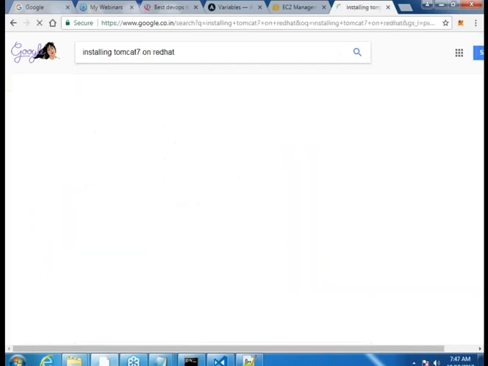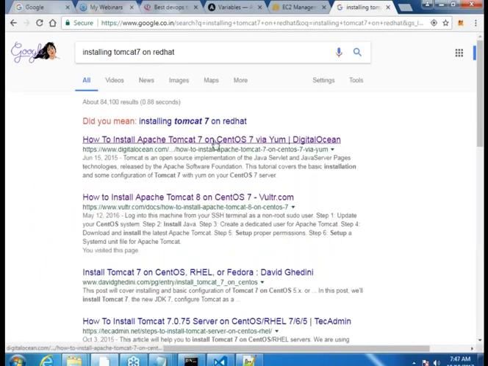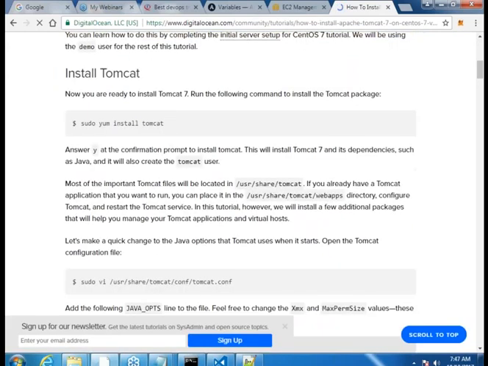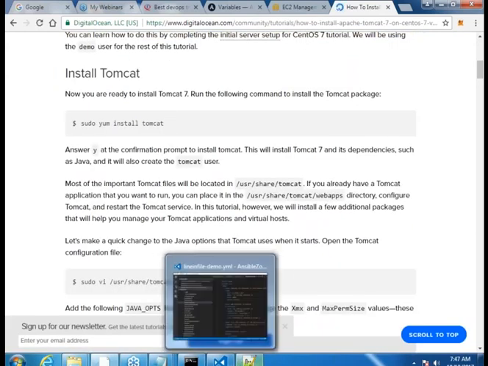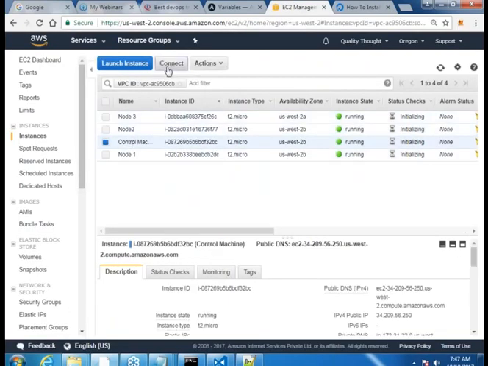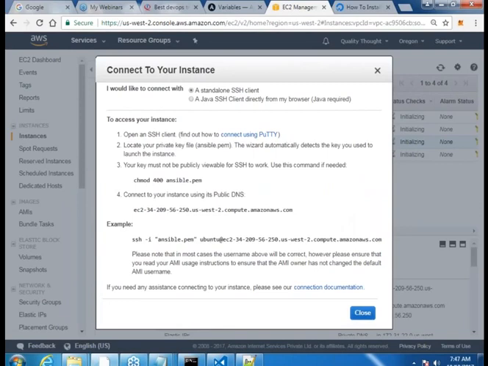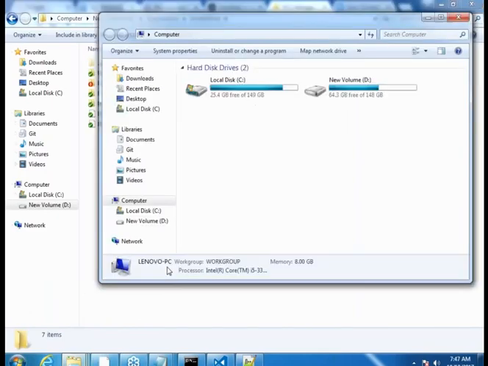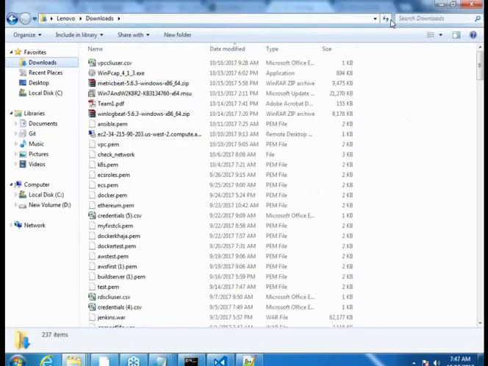Tomcat 7 on Red Hat machines, if I'm not wrong, it is yum install tomcat. Okay, connect, and then go to the downloads folder.